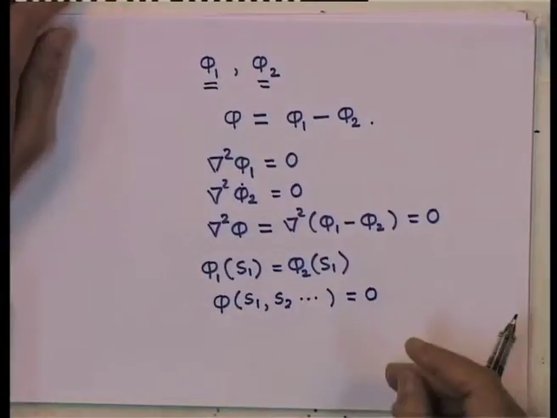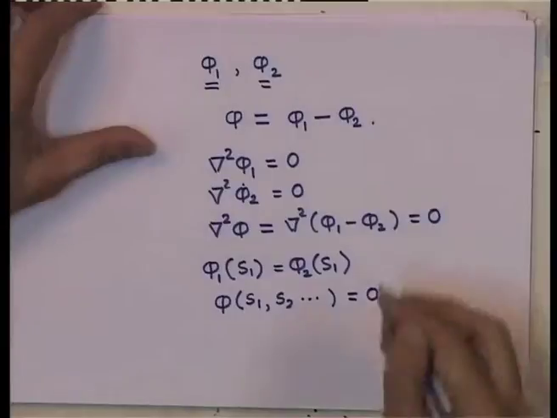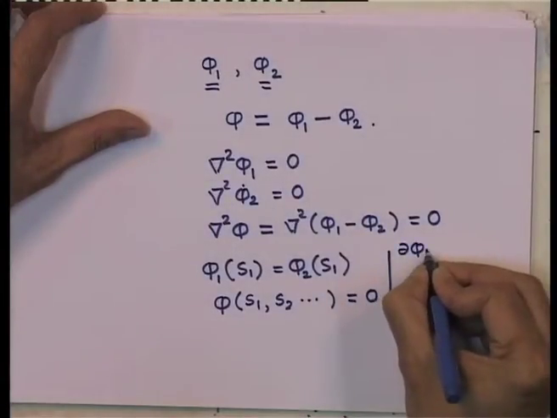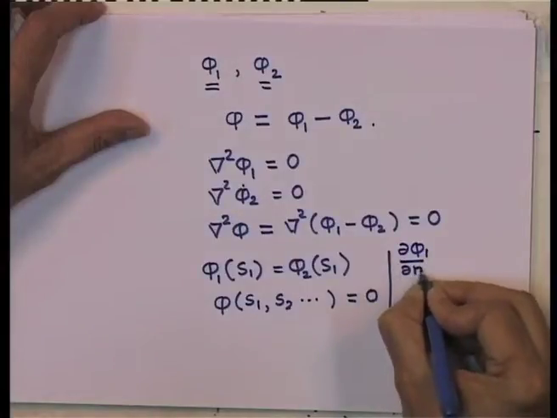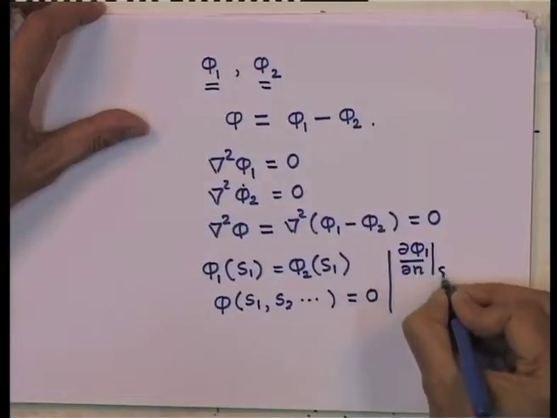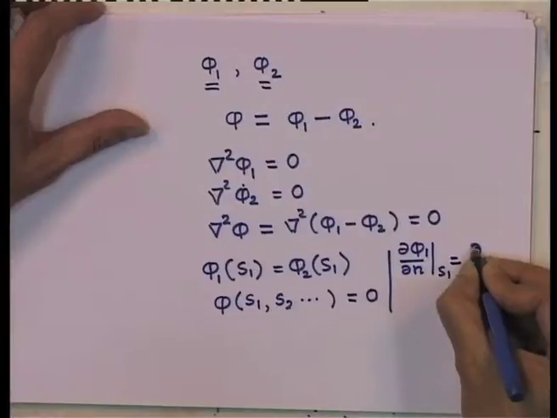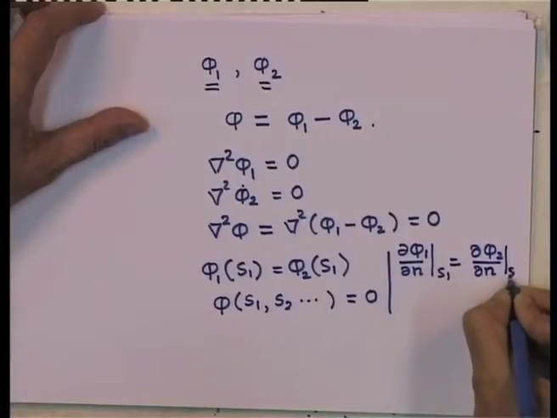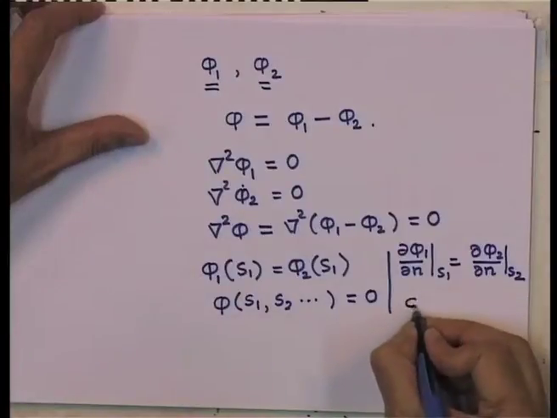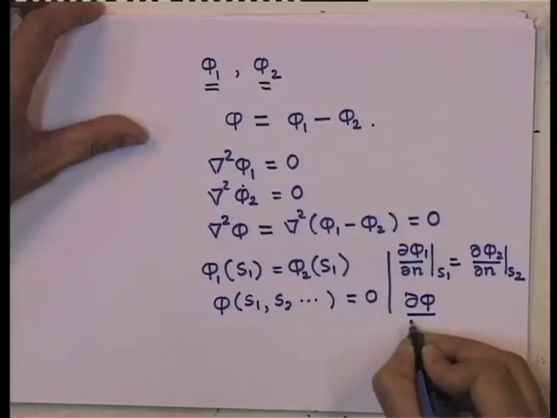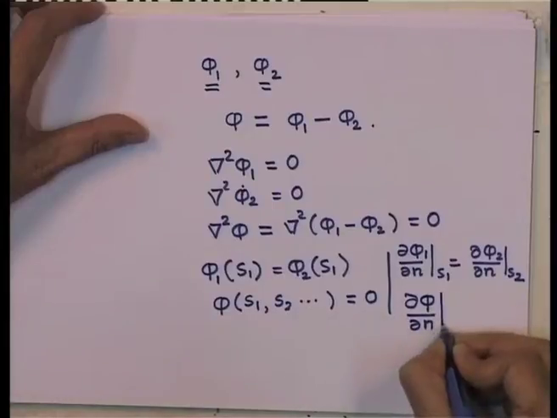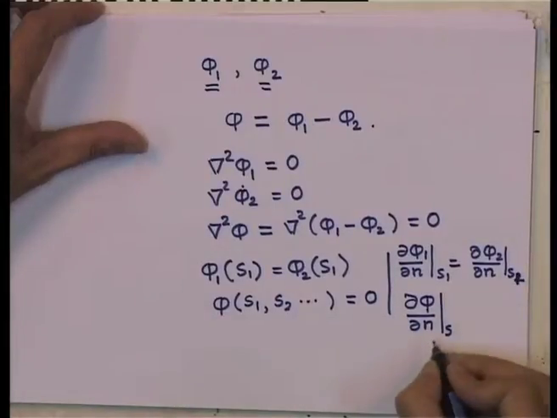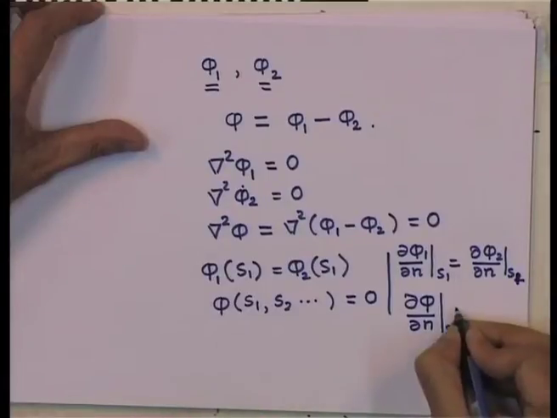Now, the same situation is true if instead of Dirichlet I have Neumann. Supposing I say that d phi 1 by d n on S 1 is equal to d phi 2 over d n on S 1. Then again by subtracting we find that d phi by d n on S 1 must be equal to 0.